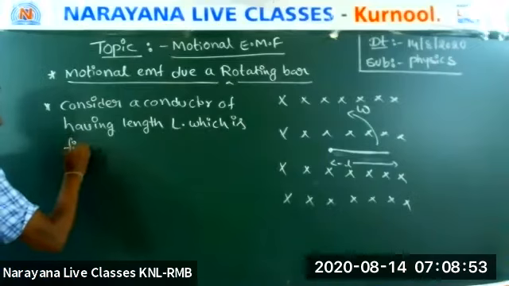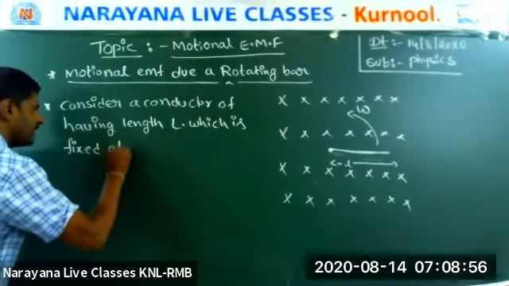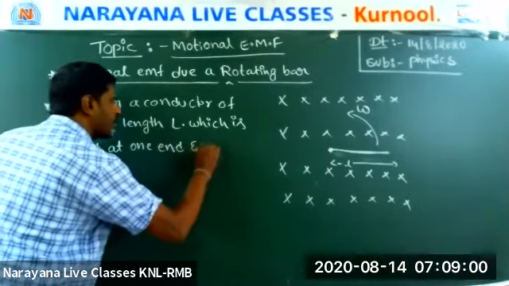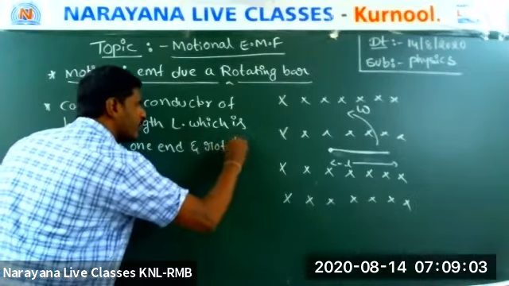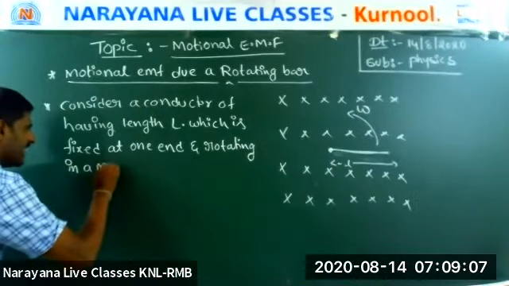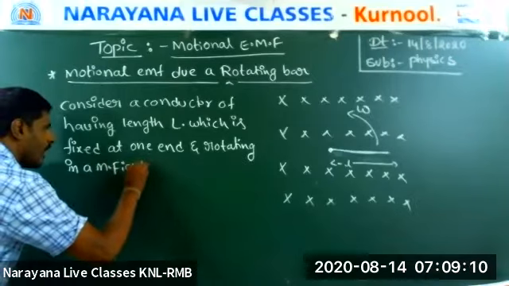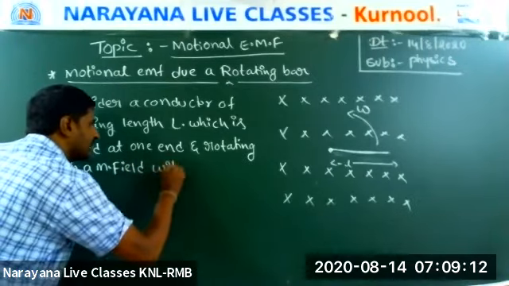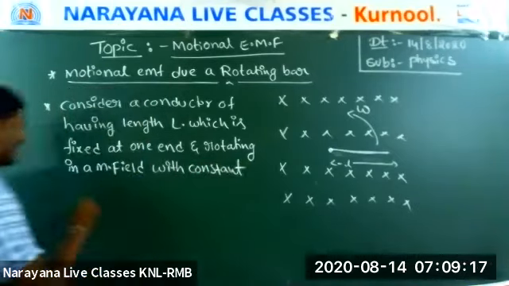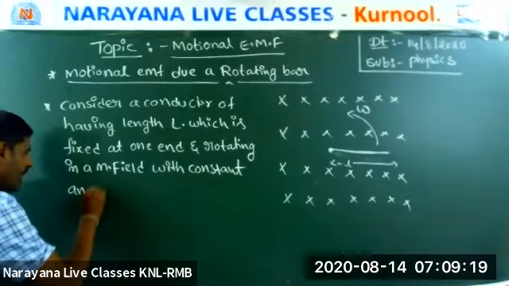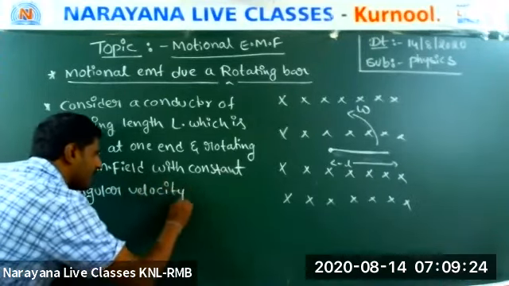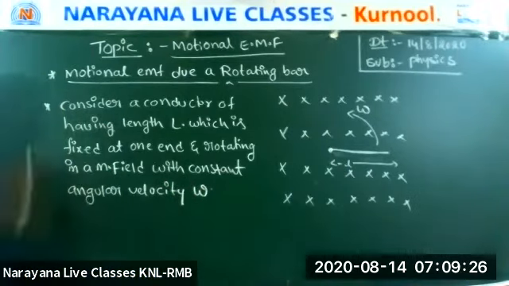Write it yourself. It is rotating in a magnetic field with constant angular velocity omega. This is what we consider.